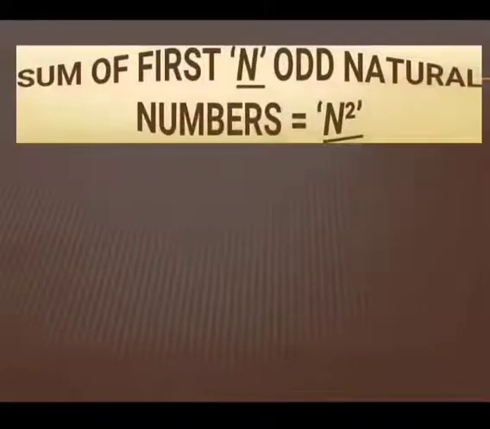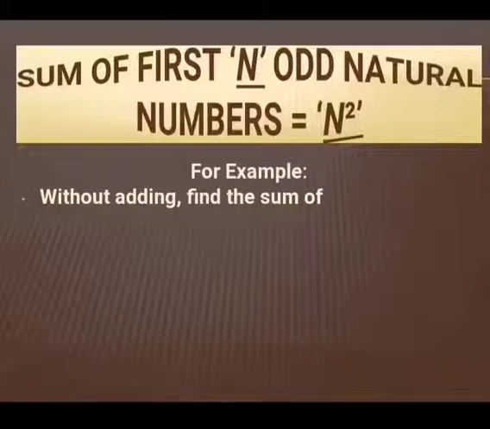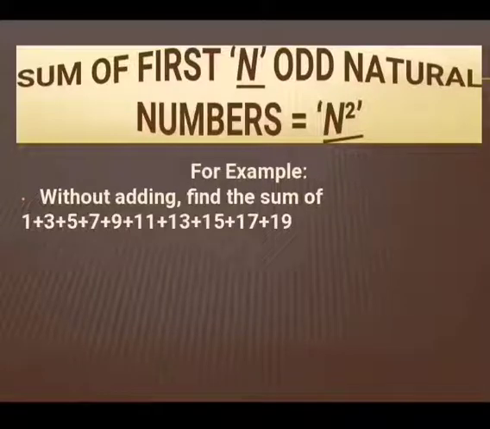Let's come to the next property. The sum of first n odd natural numbers is equal to n square. According to this property, we are talking about all odd natural numbers, but it should always start from 1. Let's get this property a little bit more clear with the help of an example.